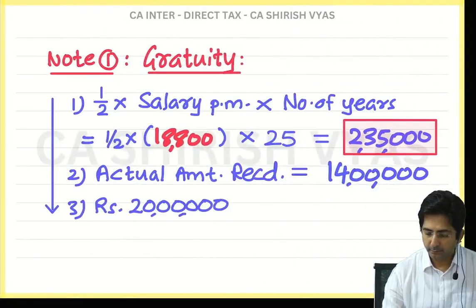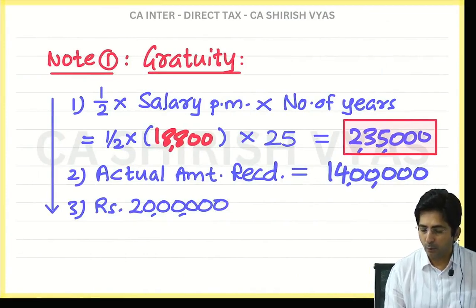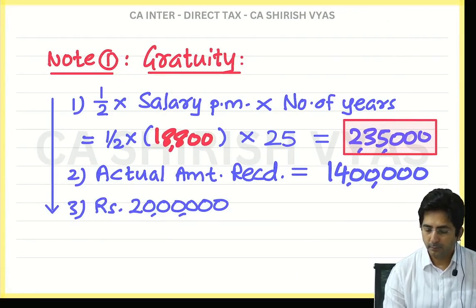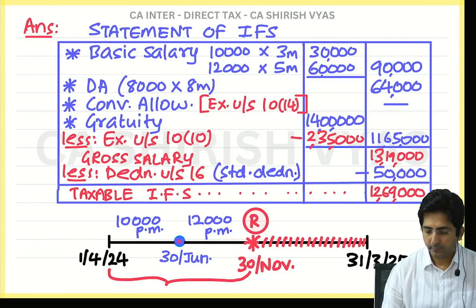Then 20 lakhs is a fixed amount. Then out of the 3 you have to select whichever is lower. What is lower? 2,35,000. And this you will minus now. So when you minus 2,35,000, you get 11,65,000.